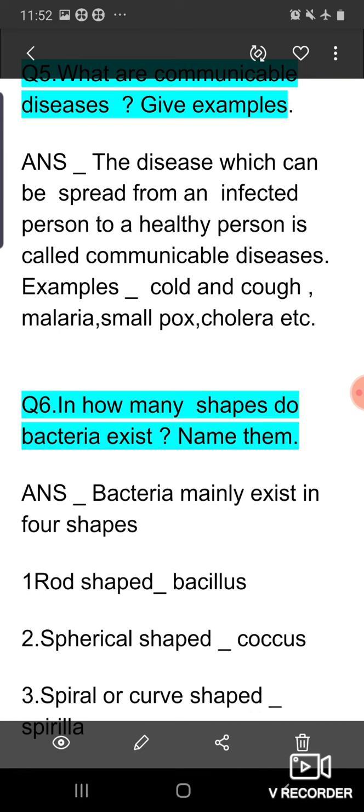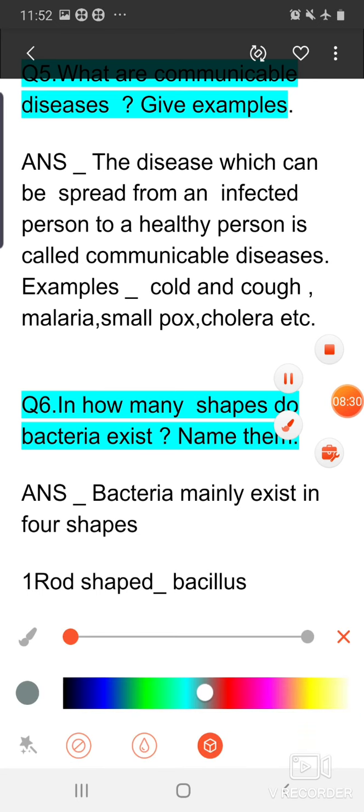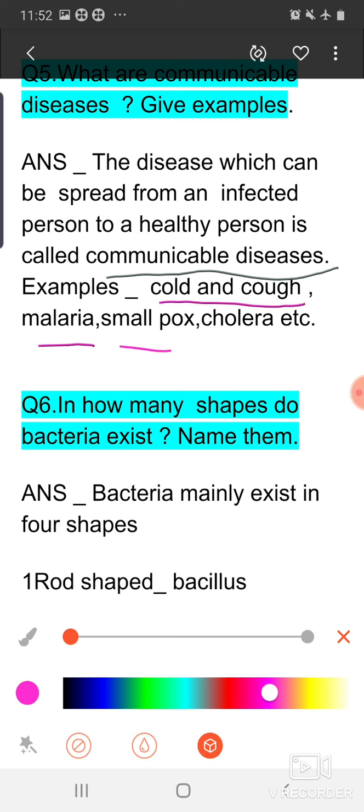Next, question number 5. What are communicable diseases? Give examples. The disease which can be spread from an infected person to a healthy person is called communicable disease. Examples: cold and cough, malaria, smallpox, cholera, etc.